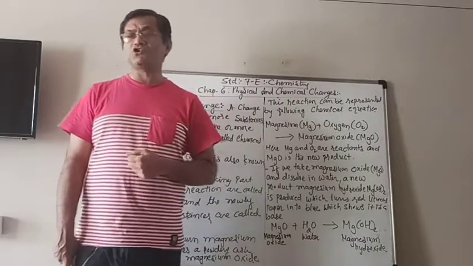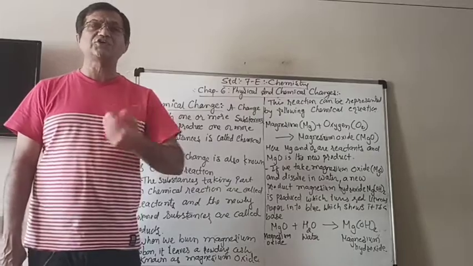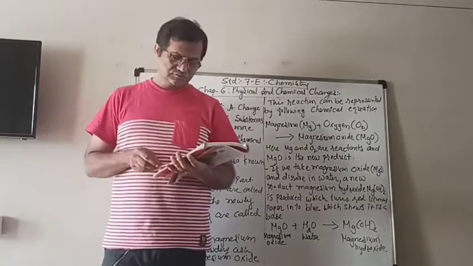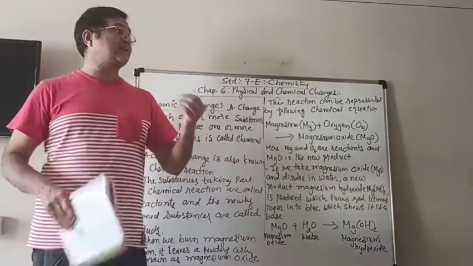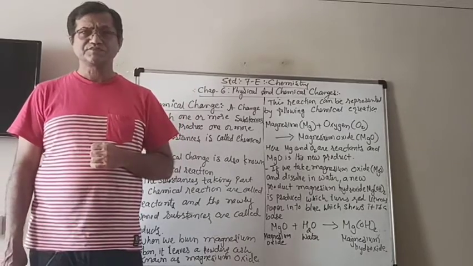Maybe in the kitchen also, that iron plate on which we make roti, which we call tawa, often gets rusted if it is left open like that.